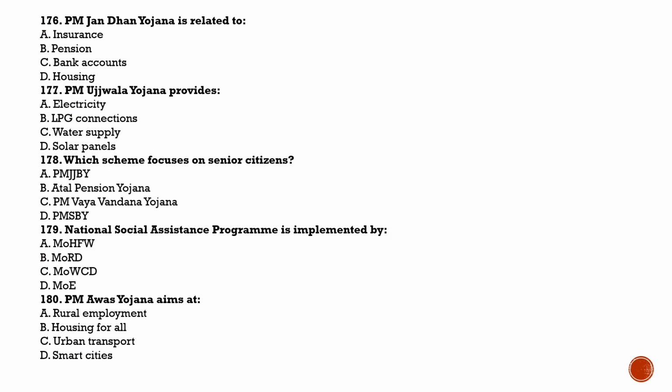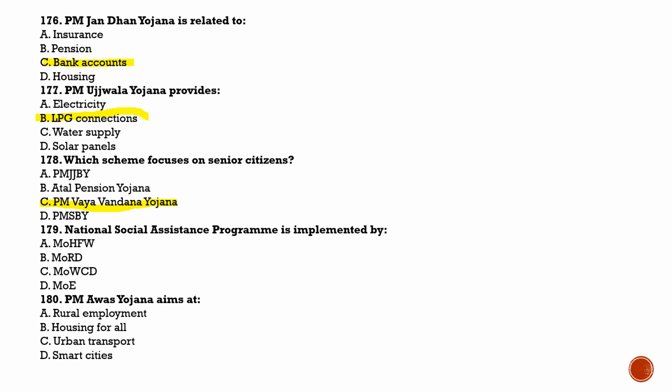Next question is question number 176. PM Jan Dhan Yojana is related to, and the answer for this is option C, that is bank accounts. Next question is question number 177. PM Ujjwala Yojana provides, and the answer for this is option B, that is LPG connections. Next question is question number 178. Which scheme focuses on senior citizens? And the answer for this is option C, PM Vaya Vandana Yojana.